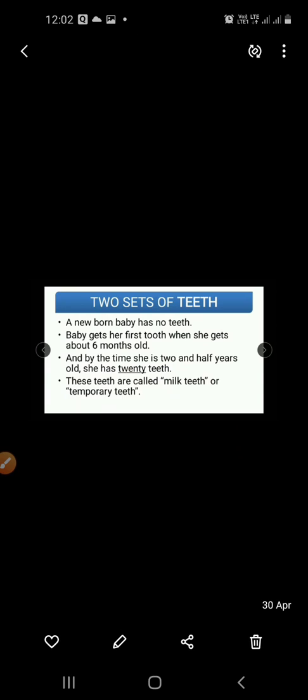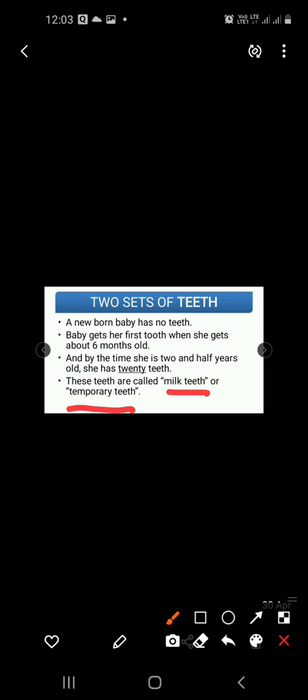When a child has completed 2.5 years, okay, he is 2 plus. So at that time, the children have 20 teeth in their mouth. These teeth are called milk teeth or temporary teeth, right? These 20 teeth are called milk teeth, and you can see here milk teeth and temporary teeth, right?